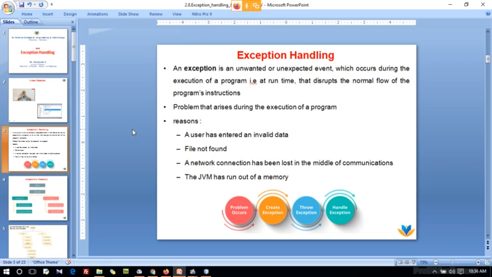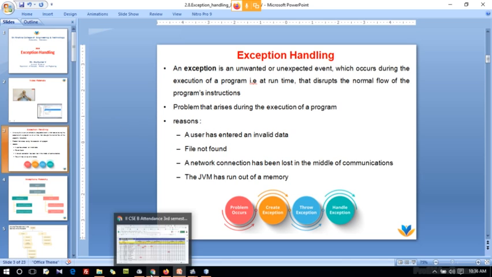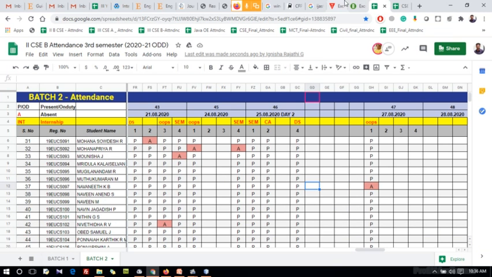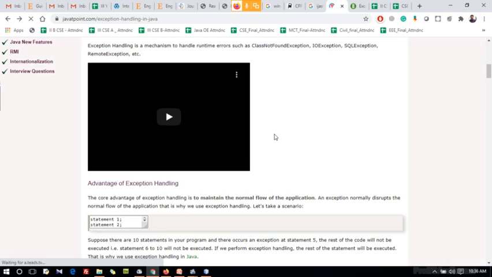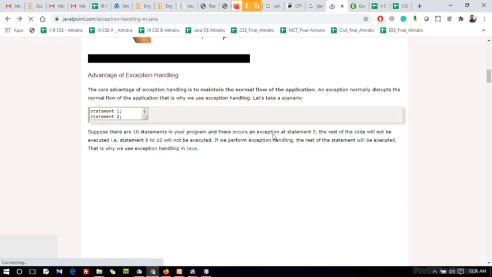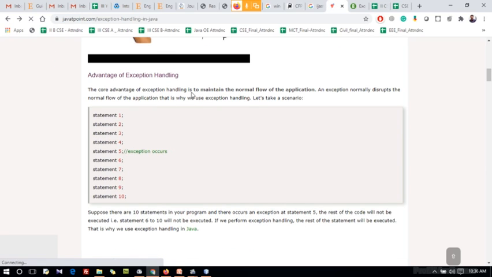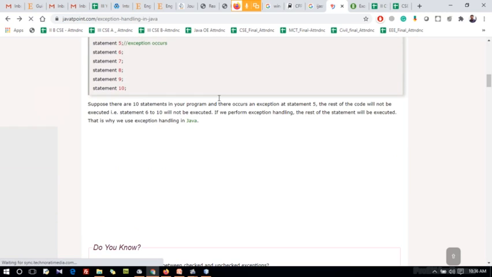The reason is the user has entered invalid data or some bad inputs. The user may give some erroneous inputs, right? See guys, I'm giving a system to you where you want to enter some student data. Do you think all 60 students will give a proper input to that system?